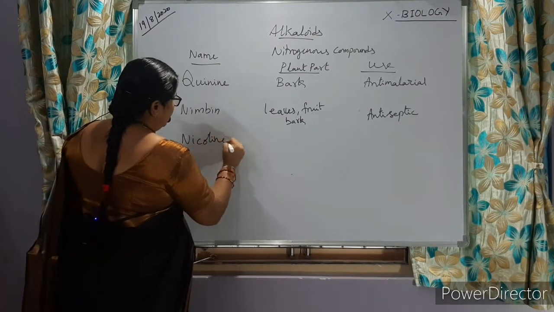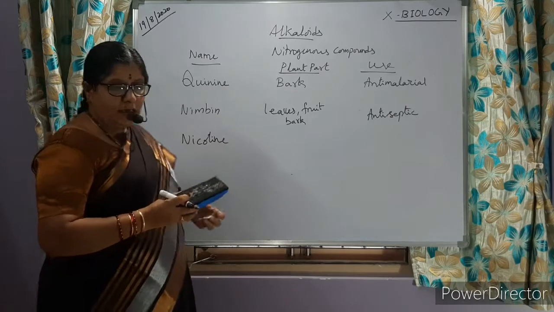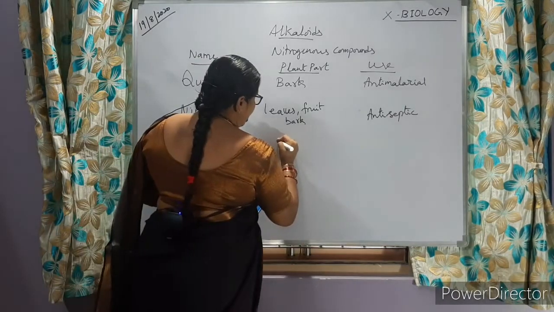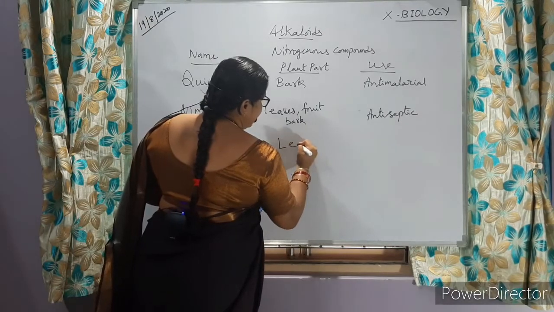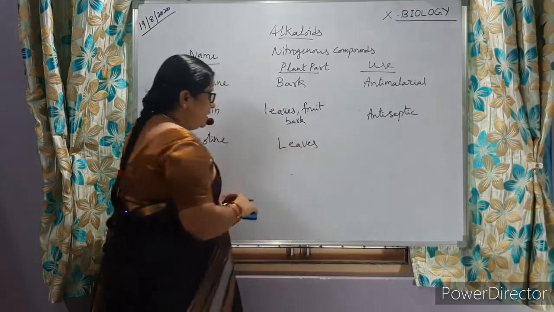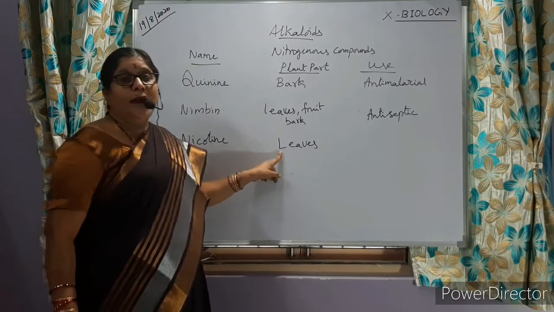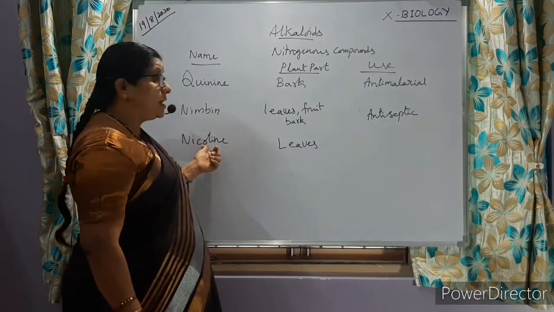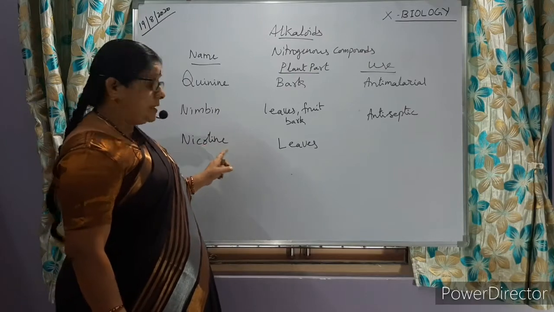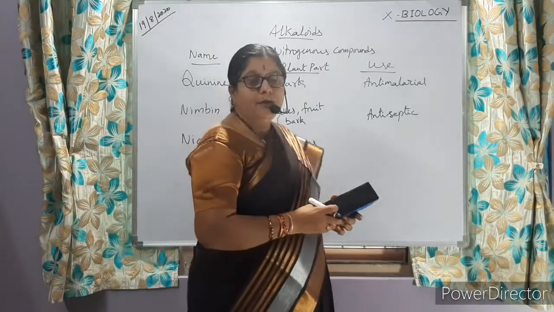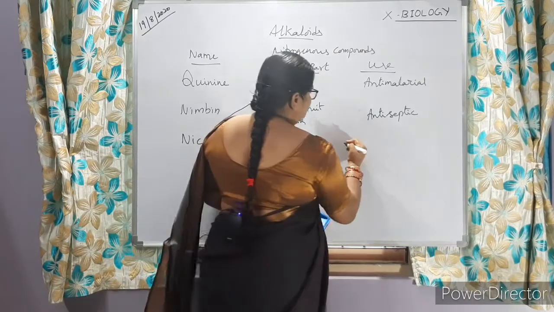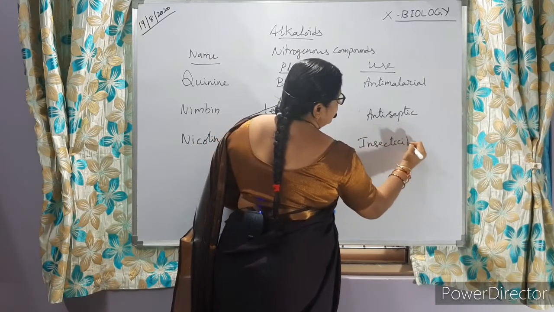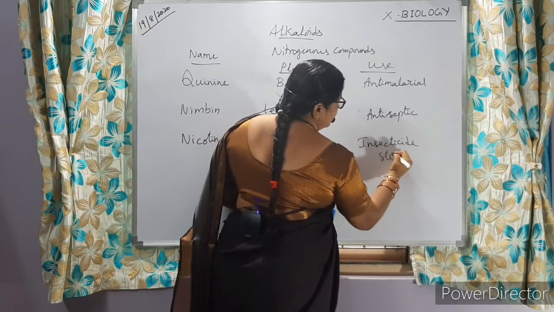Now nicotine. Nicotine is present in the leaves of the tobacco plant, Nicotiana tabacum, its scientific name. It contains an alkaloid called nicotine, and this nicotine is used as an insecticide or stimulant.